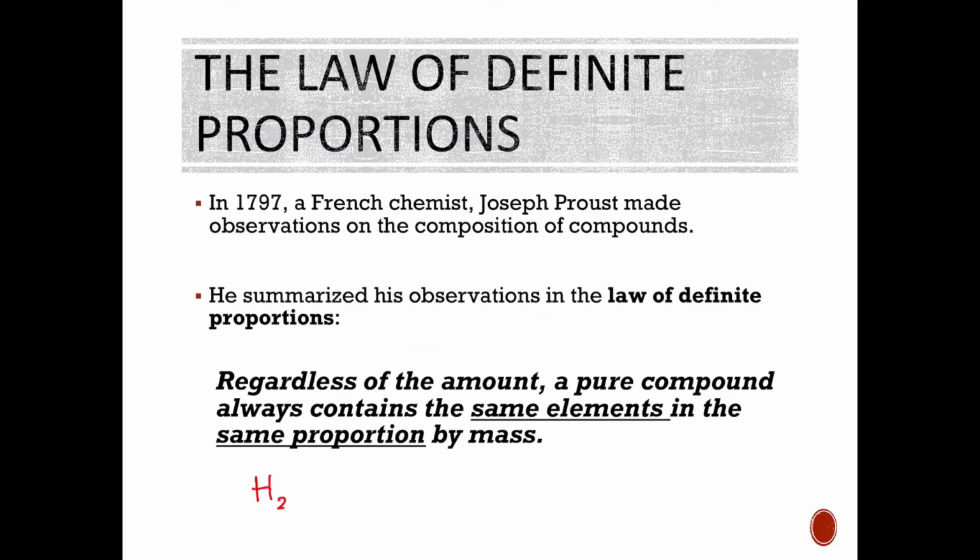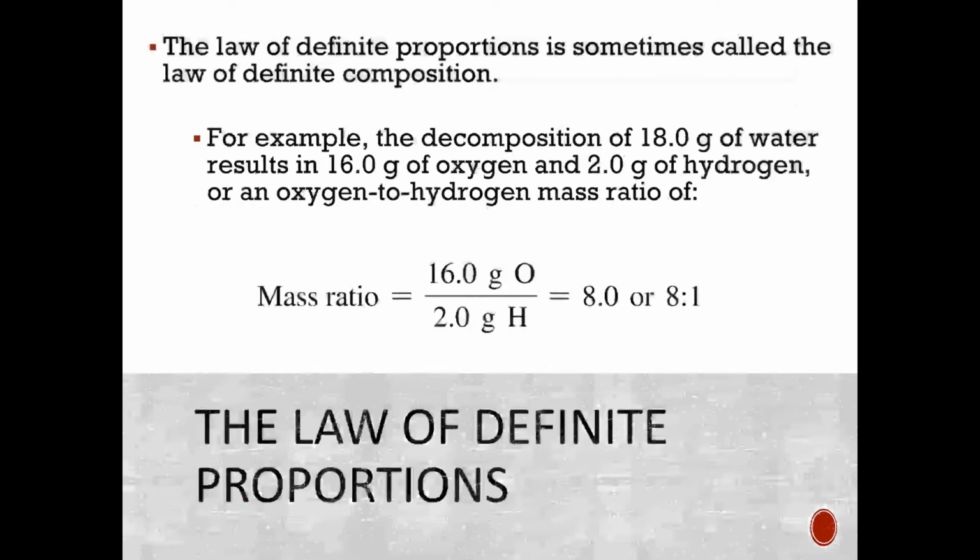And so what this means essentially is that if you think about water, right? Water is H2O, and the molar mass of water is about 18 grams per mole. And in a given water molecule, 2 of those grams are always going to be hydrogen, and 16 of those grams are always going to be oxygen every single time for pure water. If it doesn't have that ratio, then it's not water, it's something else, right? Maybe it's hydrogen peroxide or something like that. But in a pure compound, we always have the same elements, so we always have 2 hydrogens, 1 oxygen, and they are in the same proportion by mass.